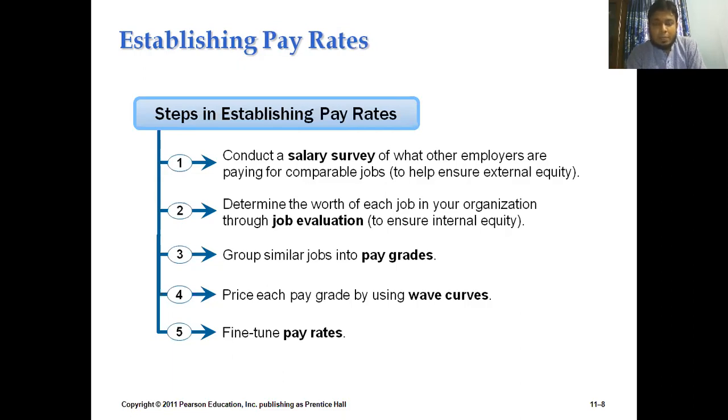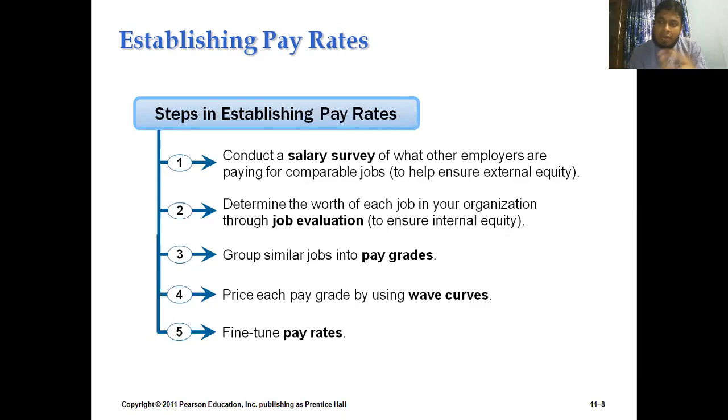You can see from the slide, step number 1, salary survey, in bold. So first, for developing the pay package for our employees, we need to develop a salary, and for developing this salary, we need to always concentrate on a survey.